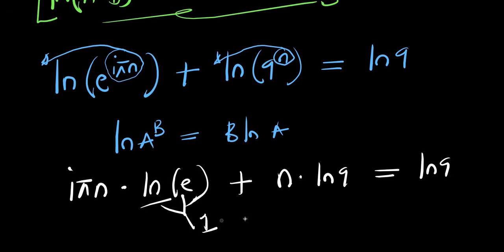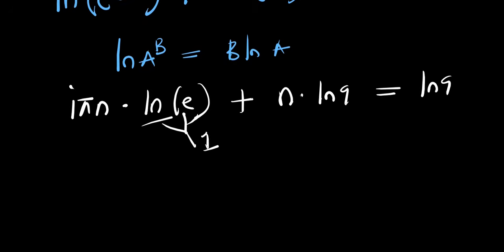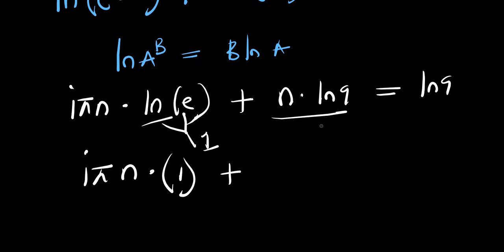So this simply means we are going to have i times pi times n times (natural log of e is 1) plus n times ln 9, which is n ln 9, and this equals ln 9.